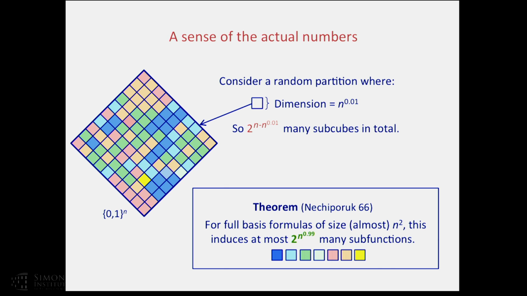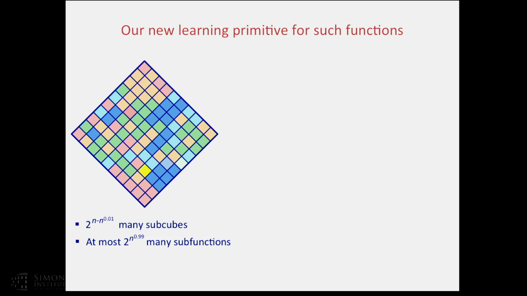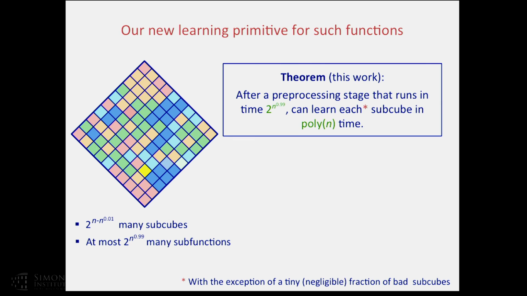It's not clear how this structure alone gives us a learning algorithm, but this is where we need to do extra work. So we have a new learning primitive for all functions that satisfy this structure. It says the following. After a pre-processing stage that runs in time 2 to the n to the 0.99, the number of subfunctions, we can learn each subcube in polynomial time.